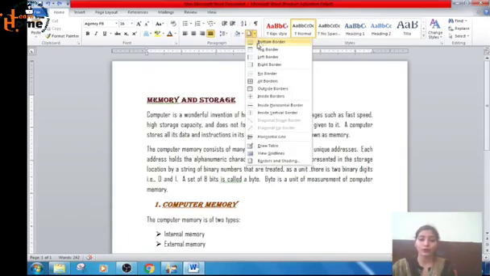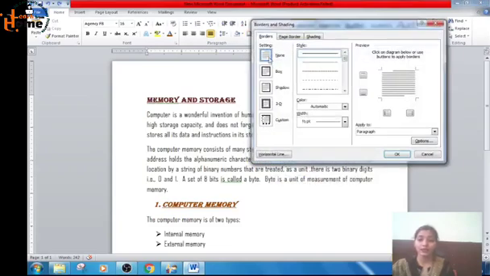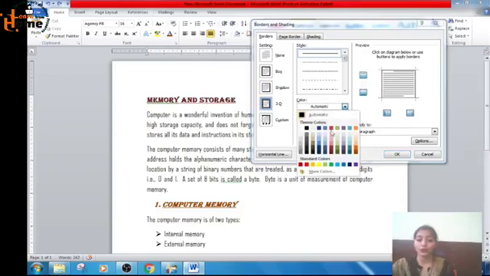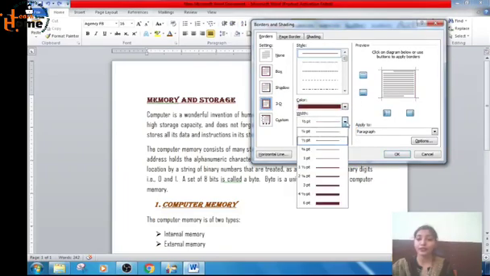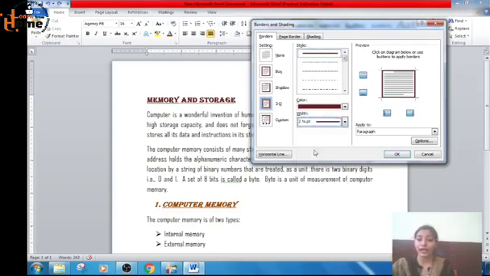If you want to add only a bottom border, you can select this: top border, left border, right border, no border, all borders. And there is also the option at the end, Borders and Shading. When you click on this, these are the number of shading and border options. Here you can change the color also. If you want to change the color, select a different color. You can change the width of the line drawn.